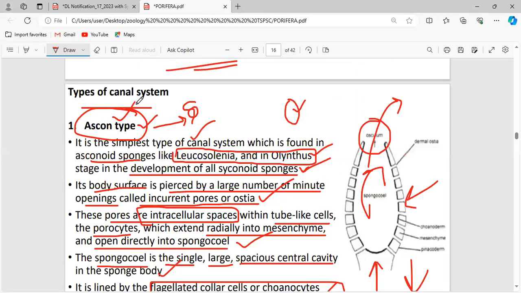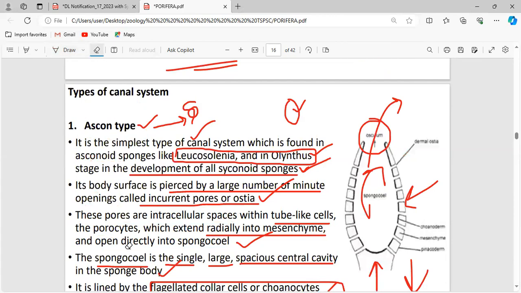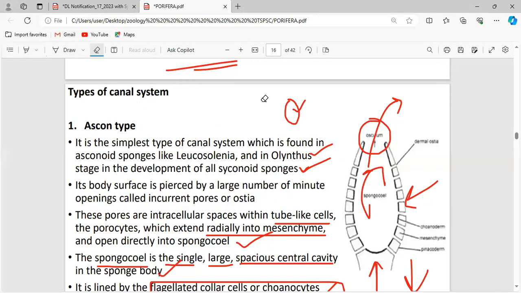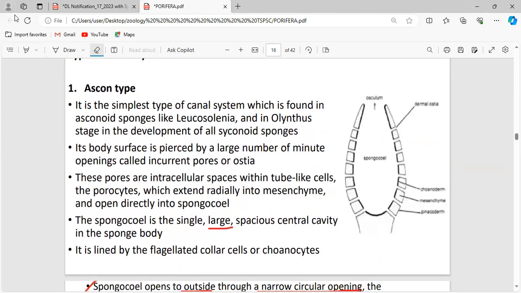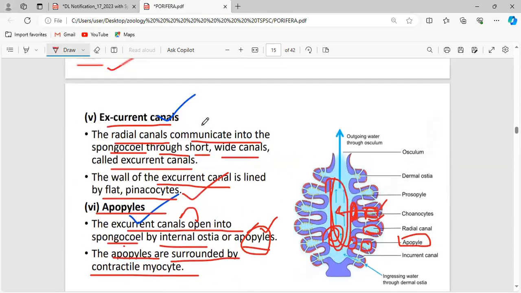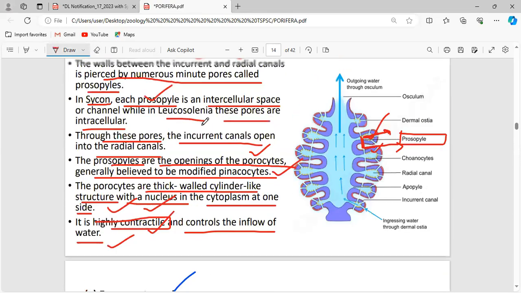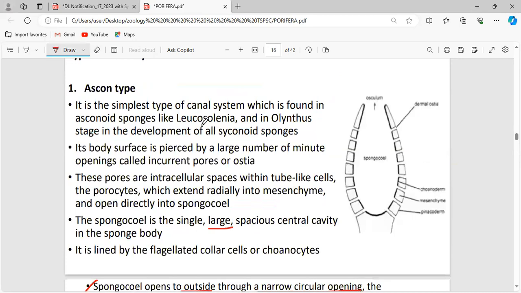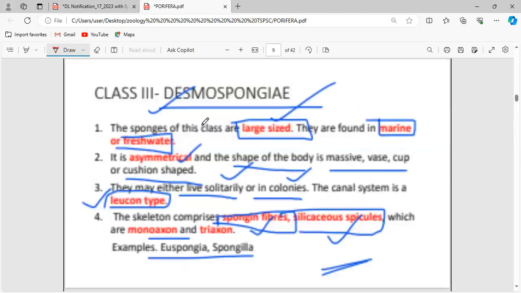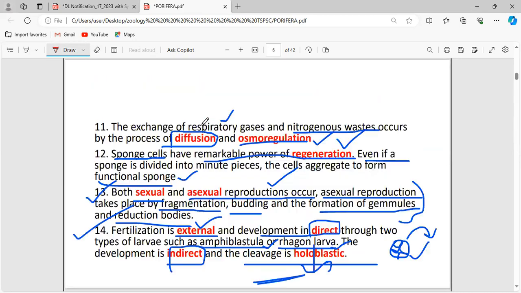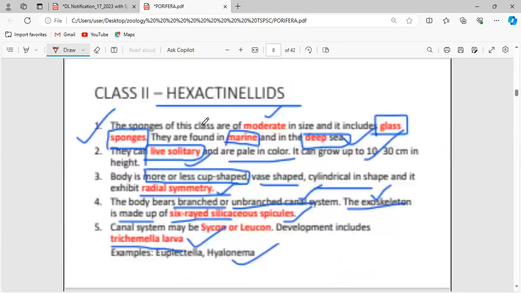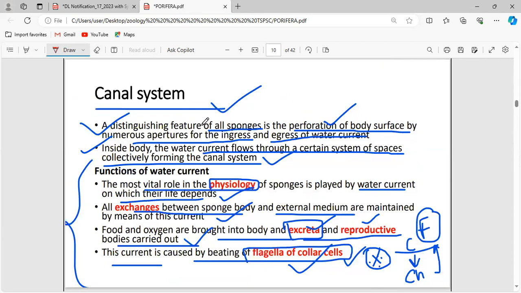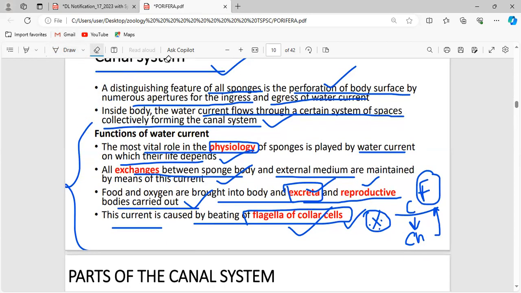The name of the Ascon type of canal system has no particular meaning. What is the purpose of the canal system? You should know the meaning of the canal system, not just the types of the canal system. What does the canal system mean? The water has to be regulated. That is why you have to attend the class at the earlier stage. These are all the functions of the canal system.